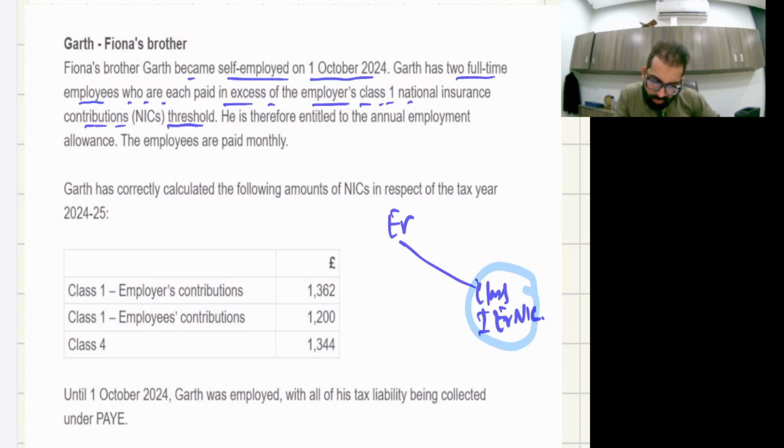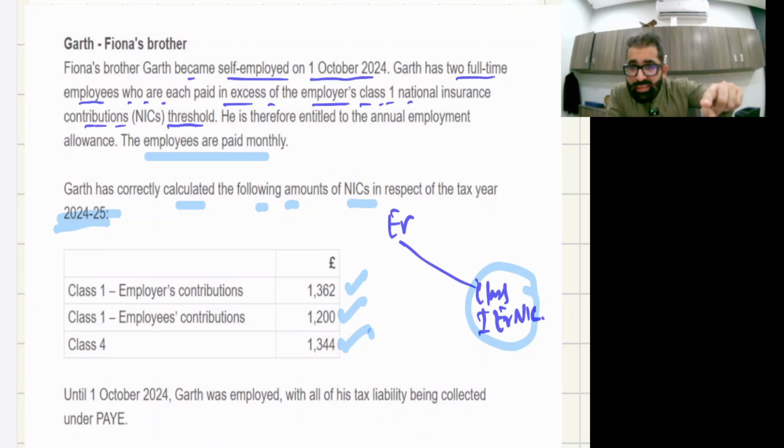Now the employees are paid monthly. Garth has correctly calculated the following amounts of NIC in respect of the tax year 24-25: class 1 employer NIC, class 1 employee NIC, and class 4 NIC. Okay, what is class 4 NIC? Let me recall it for you. Garth is a businessman and a human being, so he will also get old or get some disease and need medical help. So the government says that you have to pay your own NIC as well. Class 4 NIC is for the trader, for the businessman, for his own self.